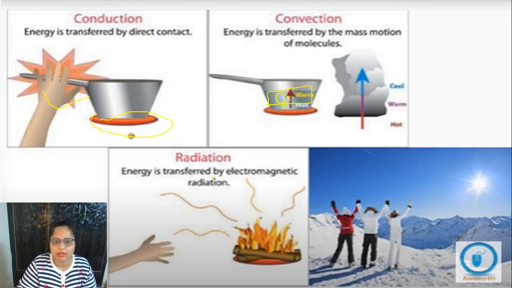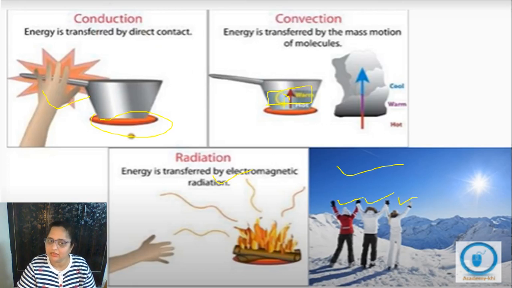But in the third and fourth cases, you have seen that this hand is not in touch with the fire. And in this case also, these three persons are not in direct contact with the sun. But still, the heat is transferring from the sun or fire to the person. So now the question is how this heat is traveling. This heat is traveling through infrared waves.